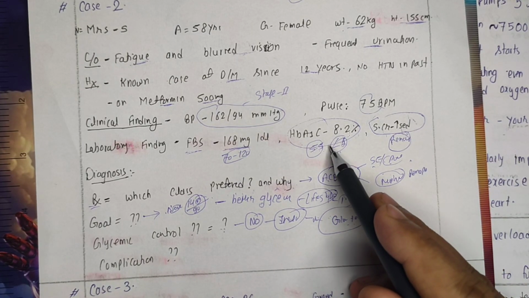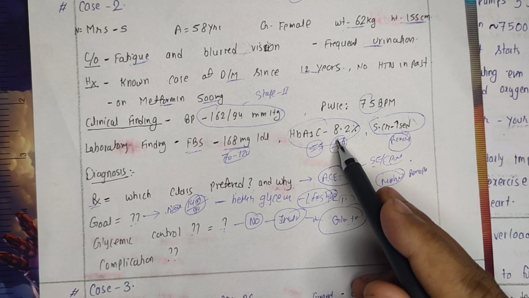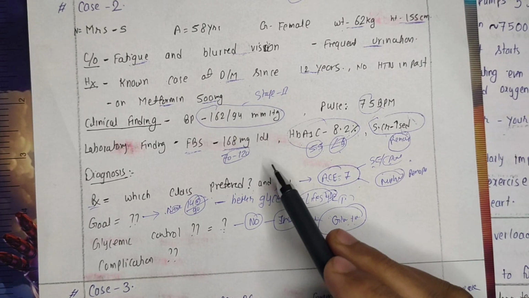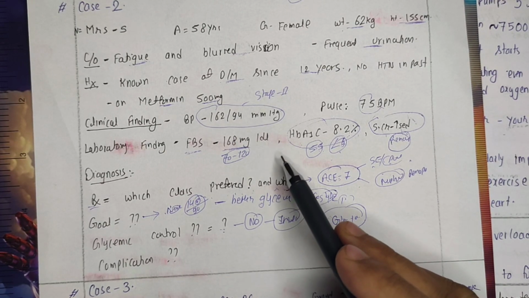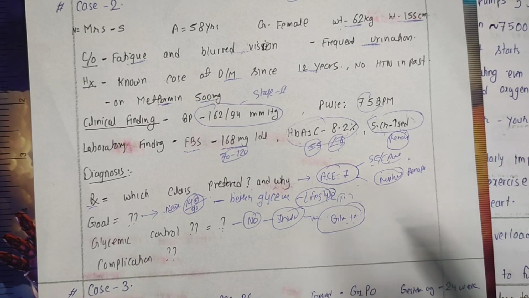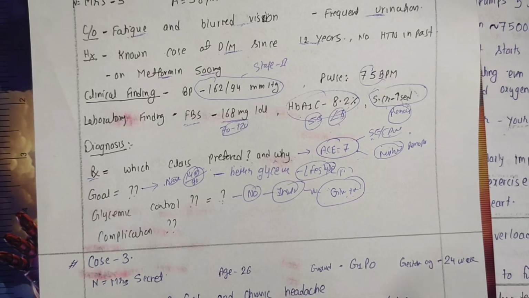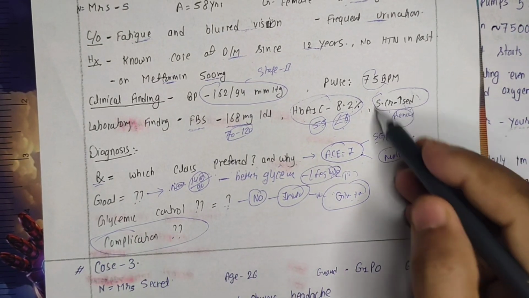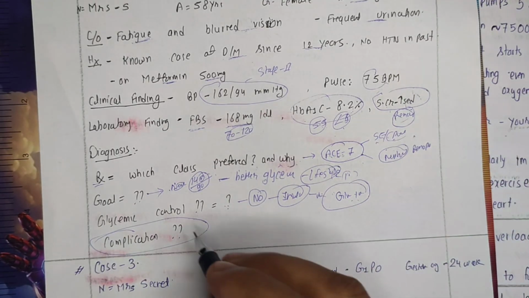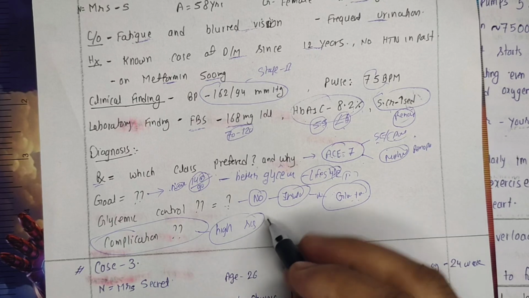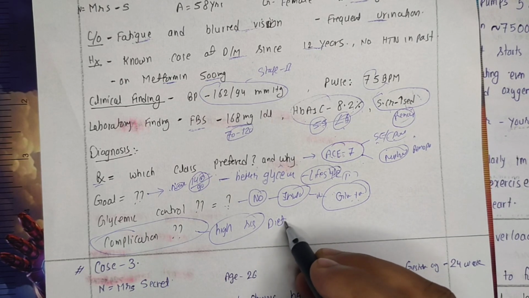And we will suggest that she get her blood glucose level investigated every month so that we have a better idea of how her blood glucose level is going. Once her glucose levels become stable, we can suggest she get an assessment of her glycemic level every 3 months. Now, what about complications? Yes, she has started developing complications like increased serum creatinine. She is at high risk for complications. Now she needs strict control in the diet.